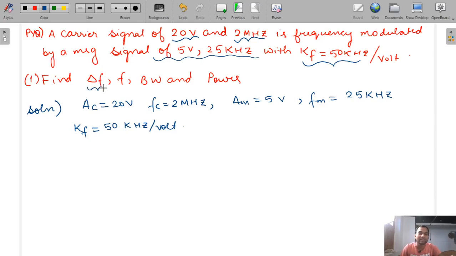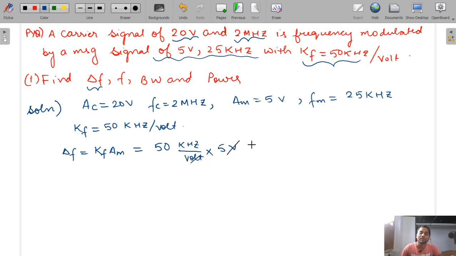Now the first thing they are asking you to find is delta F, and we already know this formula. Delta F is equal to KF into AM, because we have studied it in FM signal. So go and watch the previous lecture if you don't know this. KF is given as 50 kilohertz per volt, into AM, which is 5 volt.